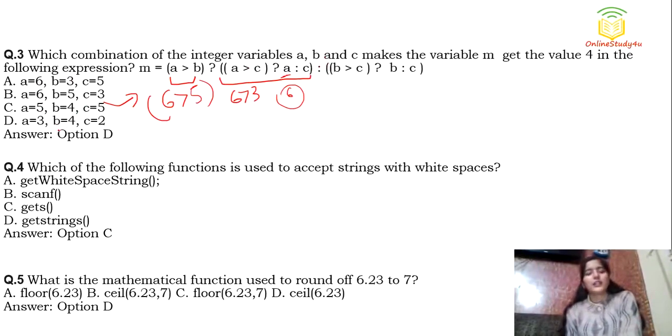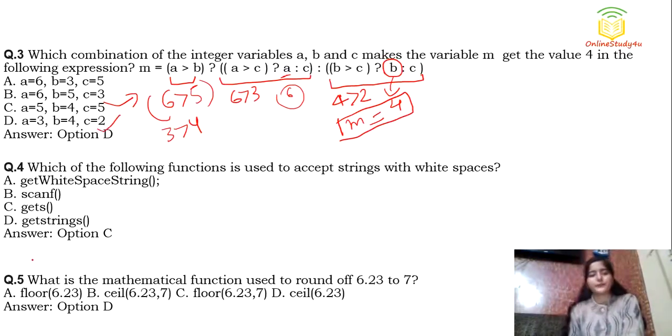So let's try option number D. In option D, the a and b values are 3 and 4. So 3 greater than 4, is this condition true? No, right? So this other statement is going to be executed. Now here the b value is 4 and the c value is 2. So 4 greater than 2, this condition is true. So we will go to this particular part. The b value is 4. So what value is going to be stored in m? It is 4. Okay, so the correct answer is option number D, right?